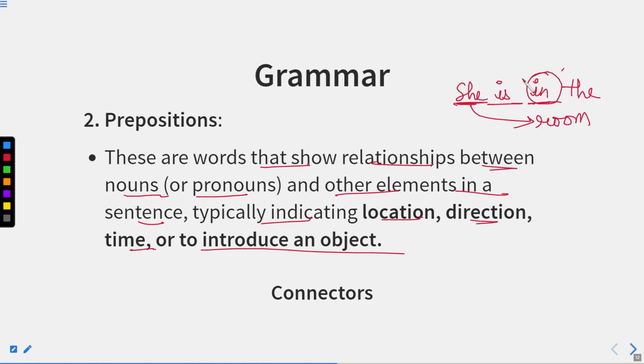So this use of prepositions is necessary if we want to state someone's position, the direction, or the time. For example, I started my journey at 11 o'clock. So here at is a preposition which is indicating the time, that is 11 o'clock.